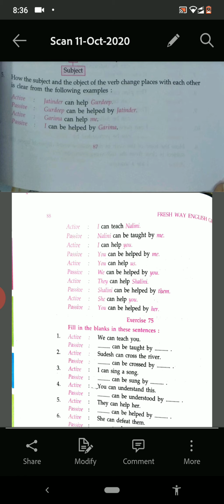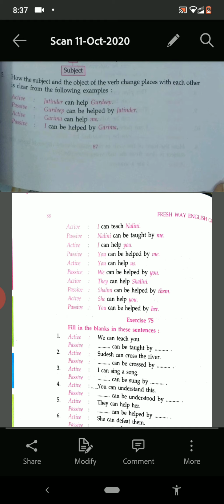Okay. Now see downside. It's sixth number. How the form of the verb in the passive voice depends upon the new subject is clear from the following example. Means form of the verb depends upon the new subject. The one subject was earlier when it was in active voice, and when we have changed into passive voice, then the new subject is there.